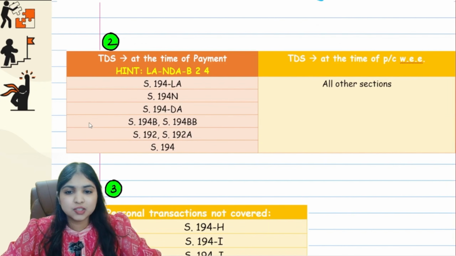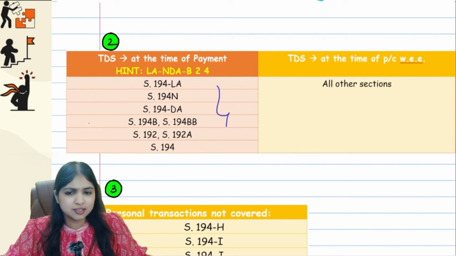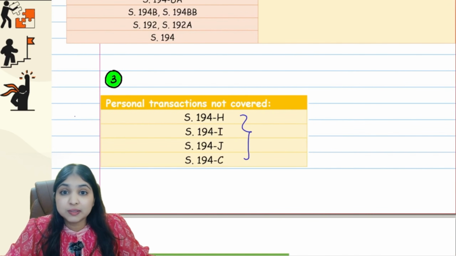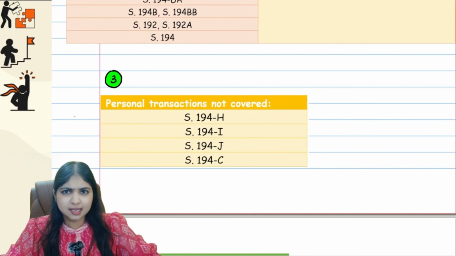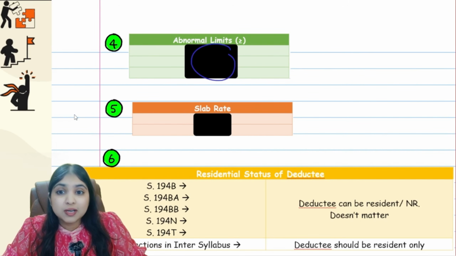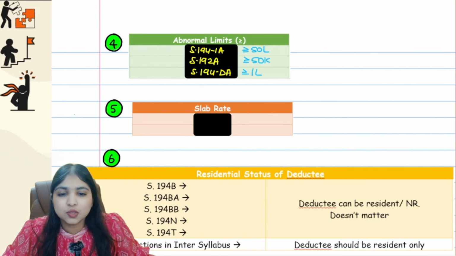Okay, then this you already know that we have some sections where we deduct tax at the time of payment, your land DAP 24 sections. This you know. All other sections, payment or credit, whichever is earlier. Then in which sections we think about personal transaction, HIJC, even this you know. Then tell me which sections we have abnormal limit. Just now we saw only 3 sections we have abnormal limit, guys. We have abnormal limit in 194IA, in 192A and in 194DA. In 194IA, your abnormal limit is at least 50 lakhs, 192A at least 50,000, 194DA at least 1 lakh.